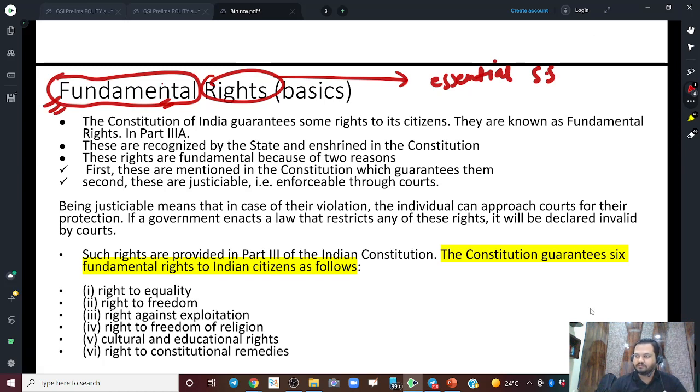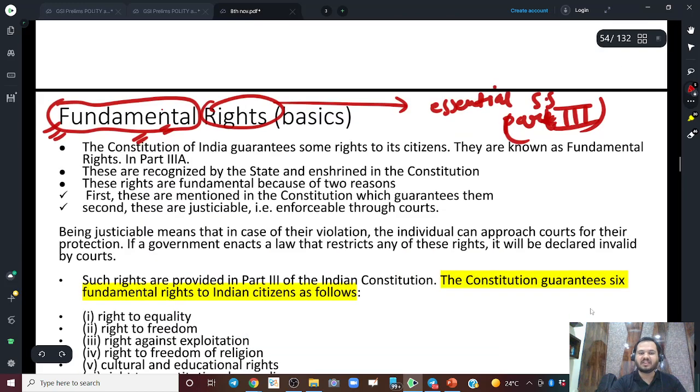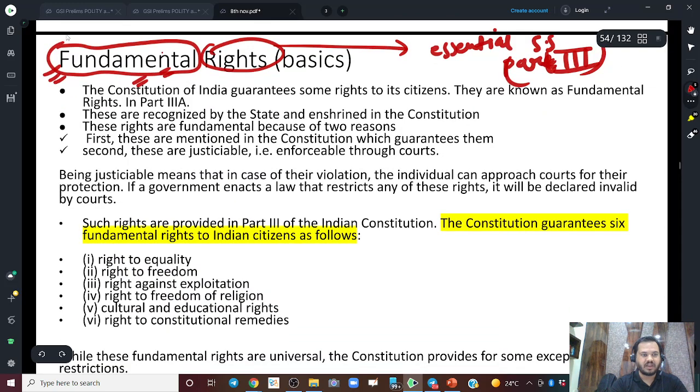These are those rights which are present in our constitution under Part 3. This is most important, because there are various kinds of rights.